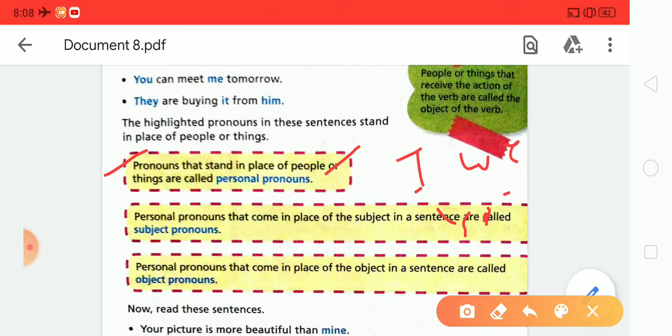First personal pronoun means the pronoun which stands for the person speaking the sentence, like I, me, mine, we, us, ours. These are first person pronouns.